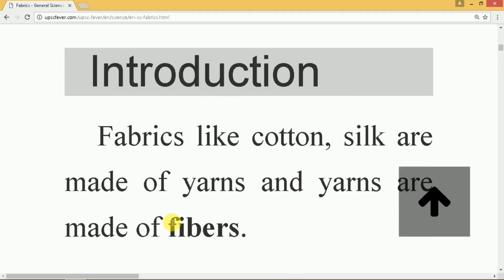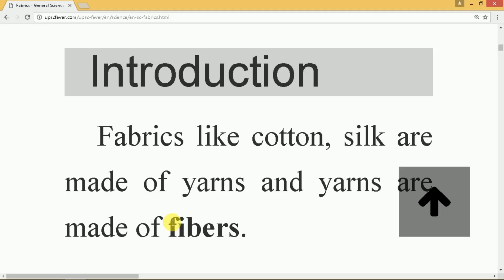Next is the type of fibers. As we know, there are two types of fibers. One is natural. Natural fibers are obtained from plants and animals. Plants like cotton and jute give natural fibers. Fibers obtained from animals are like wool, which is obtained from sheep, goats, rabbits, yak, and camels. The second natural fiber is silk. Silk is obtained from the cocoons of silkworms. Apart from that, there is another natural fiber which we shall see later.